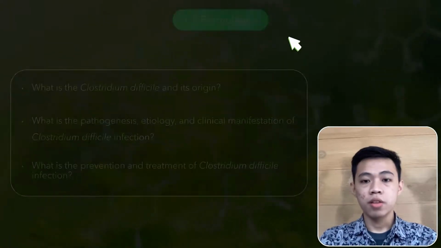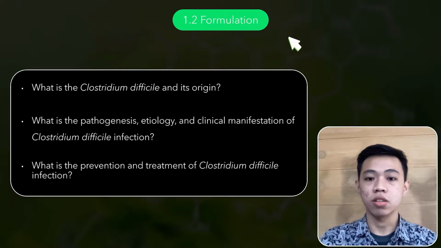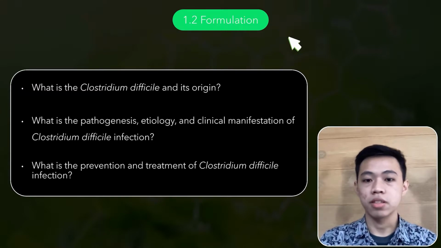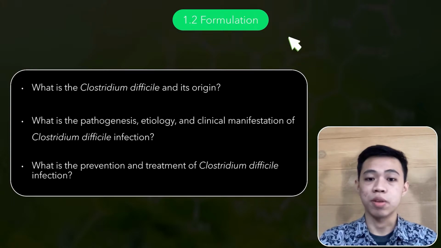Right now, I'm going to explain the formulation of this literature review. There are 3 points. The first is what Clostridium difficile is and its origin. The second is what the pathogenesis, etiology, and clinical manifestations of Clostridium difficile infection are. And the last is what the prevention and treatment of Clostridium difficile infections are.